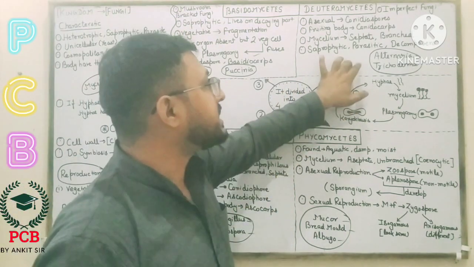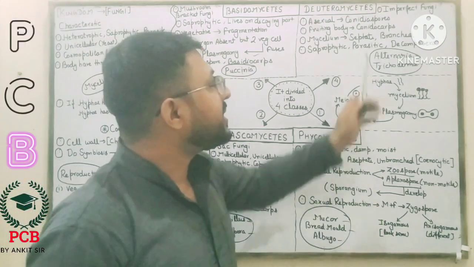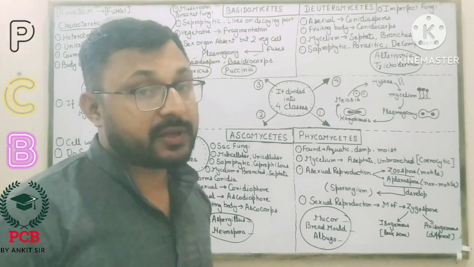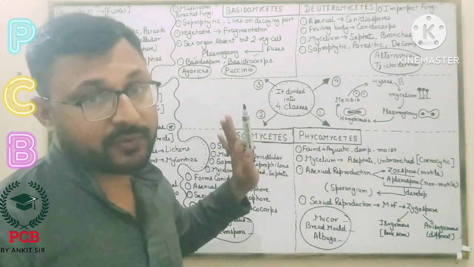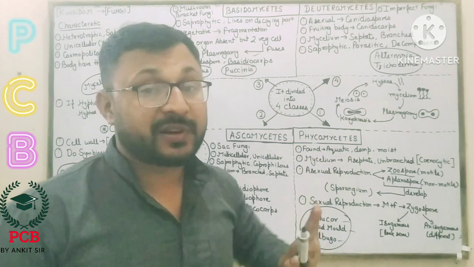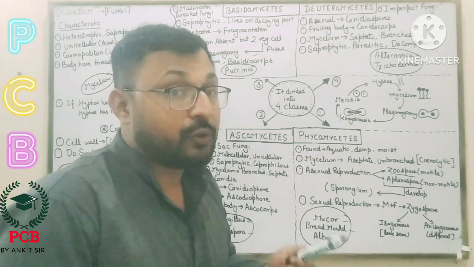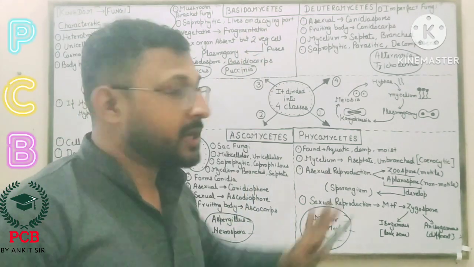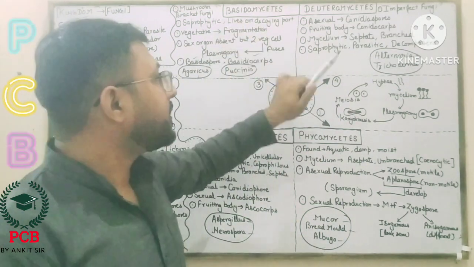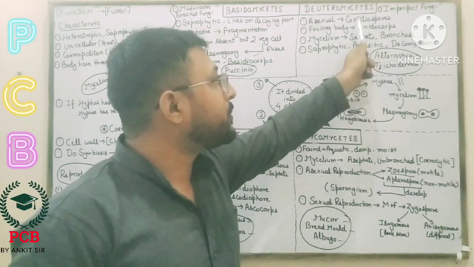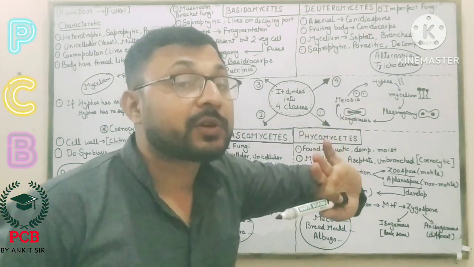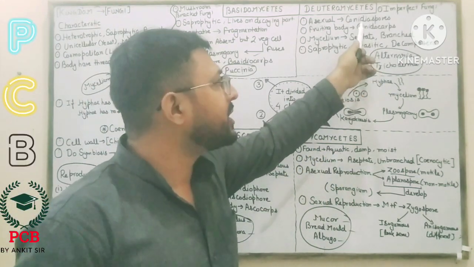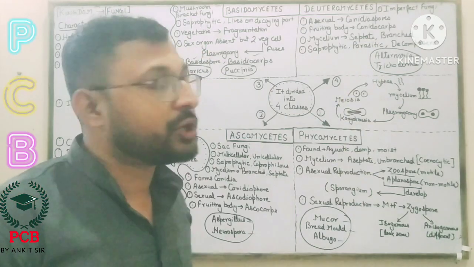Now the last, fourth part is deuteromycetes. Deuteromycetes are called imperfect fungi because they don't have a perfect structure. Why are they imperfect? Because if they do any sexual reproduction, they are put inside ascomycetes or basidiomycetes. Asexual reproduction is produced, and the spores are called conidiospores. The fruiting body is called conidiocarps.